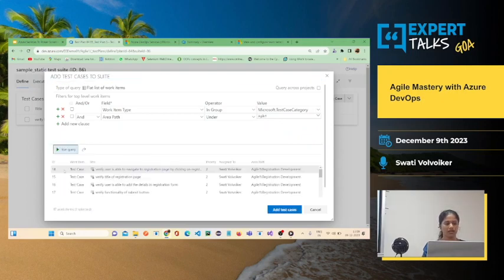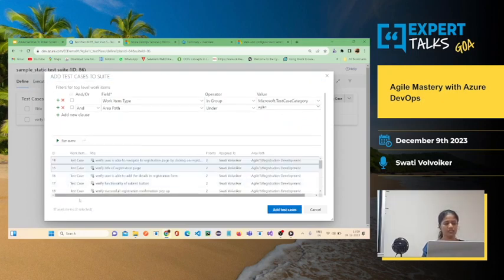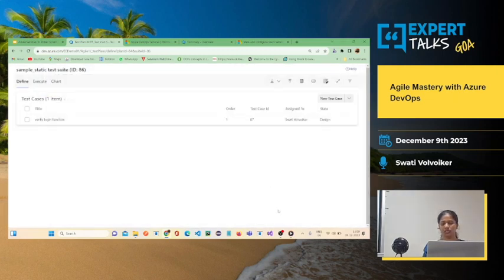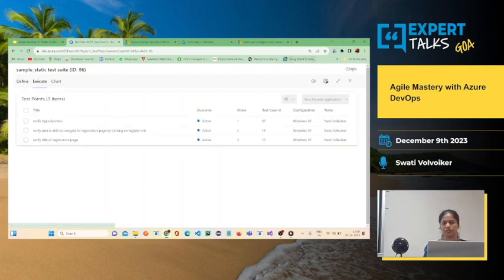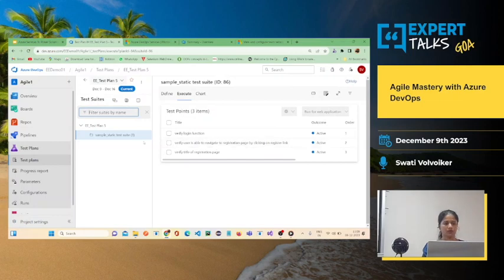Okay, I'll select three test cases. If you see here, 17 work items got fetched and two test cases are selected. Okay, let me add those two test cases here. So this is adding the existing test cases. Okay, and I can execute them as and when I want. So this is about static test suite.